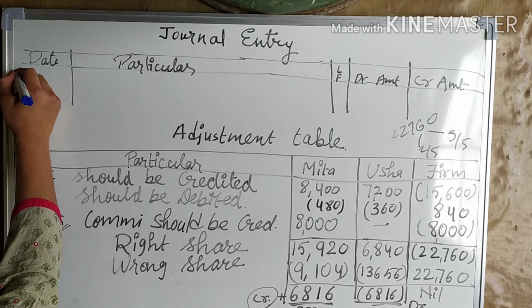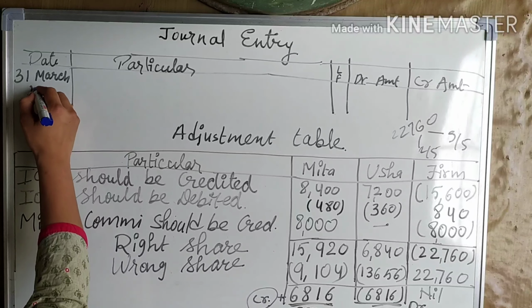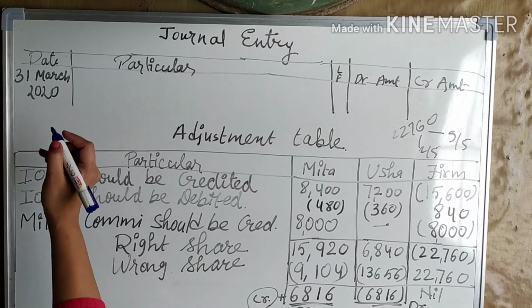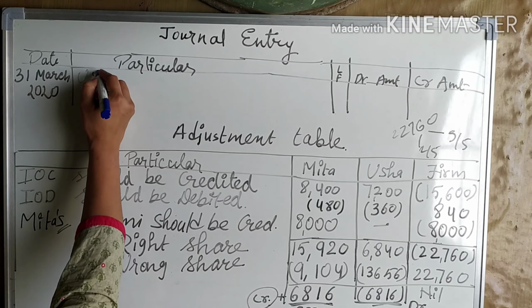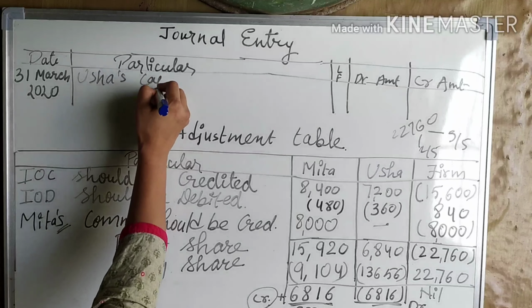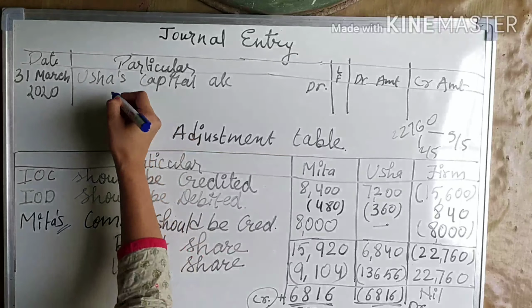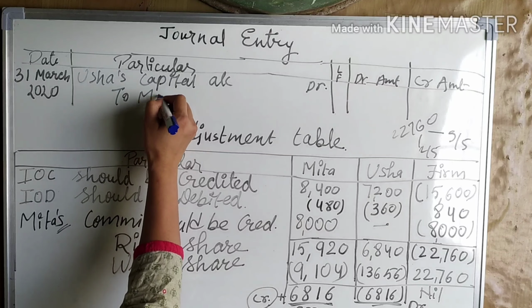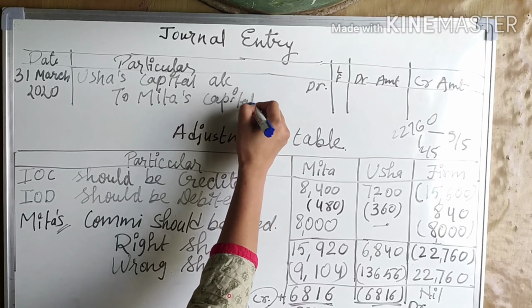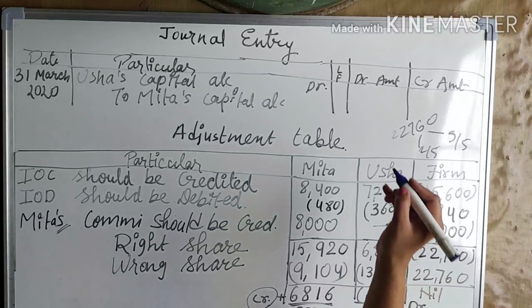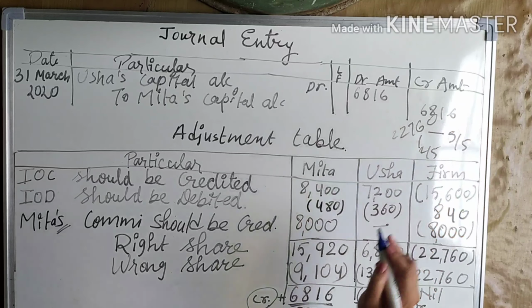So now we will pass a journal entry with this. This journal entry we will pass on 31st of March 2020. So the journal entry will be: Usha's capital account debit, Usha's capital account Dr. to Meeta's capital account, 6,816 and 6,816.